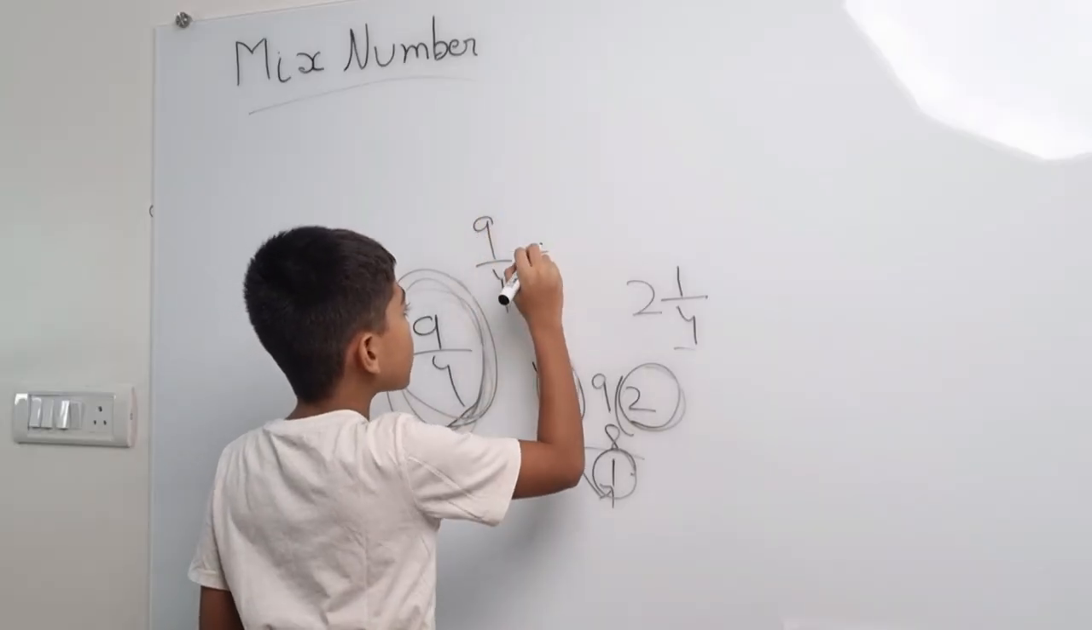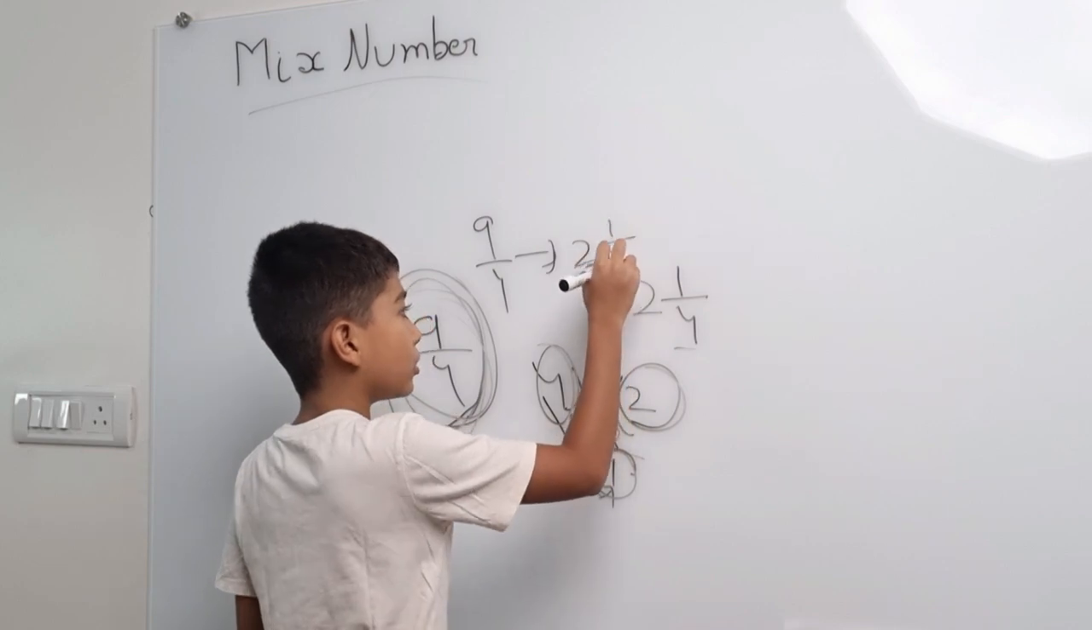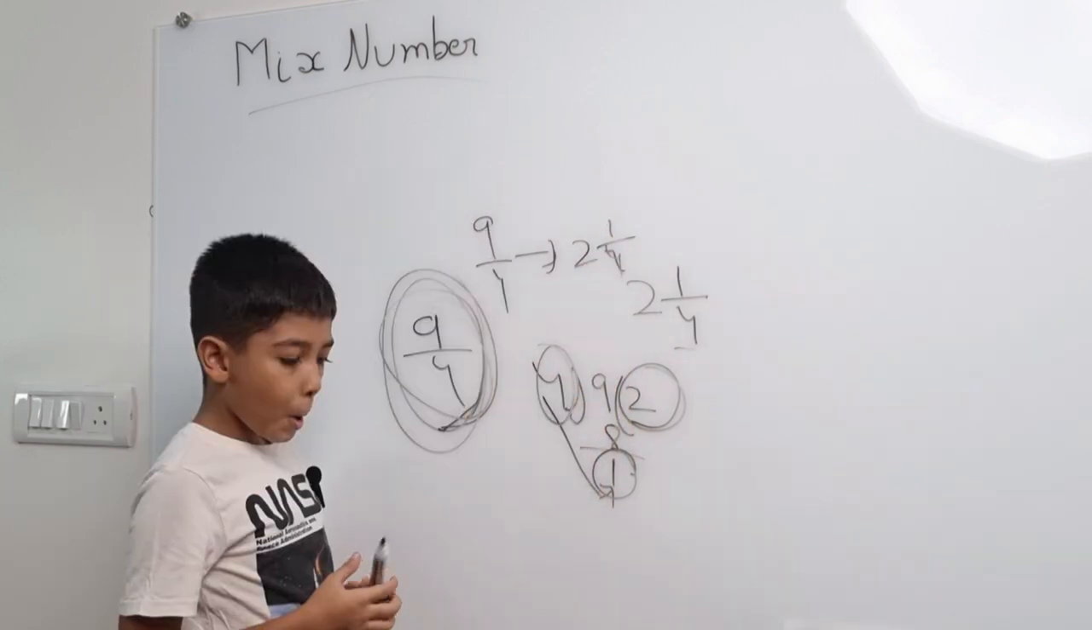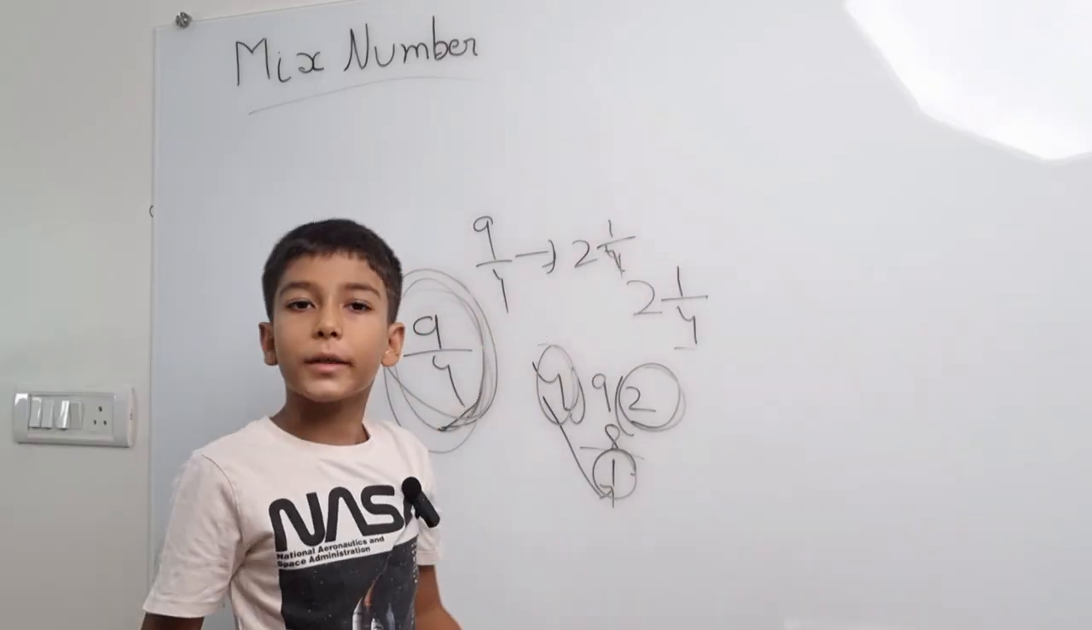9/4 can be written as 2 and 1/4. Like that. So now this is how to convert the improper fraction into a mixed number.